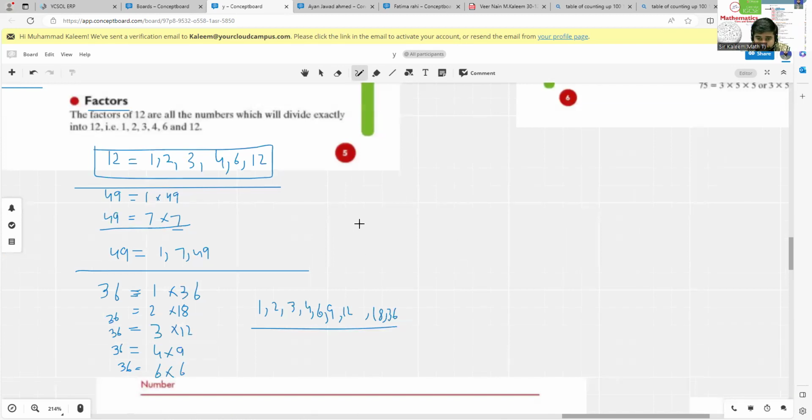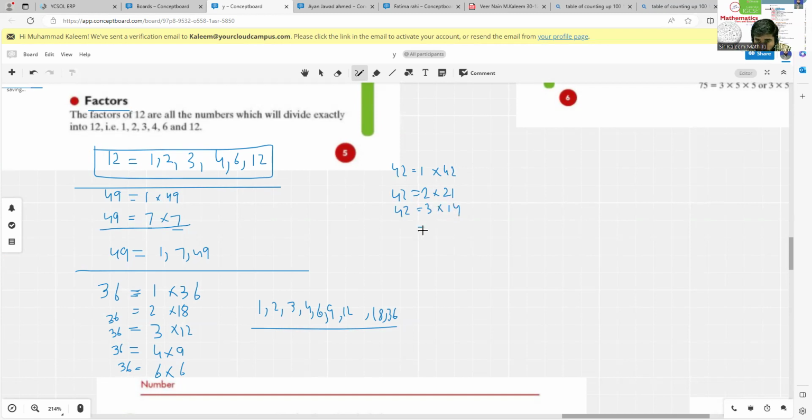Like if you have 42, suppose 42, you have to check the factors of 42. So what we have to do, you just have to firstly check 1 times 42. After that for 2, 2 times 21. When we divide 42 by 2, it will be equal to 21. After that, you have to divide 42 by 3. What will be its answer? Its answer will be 14.